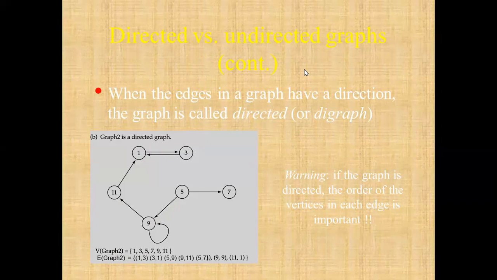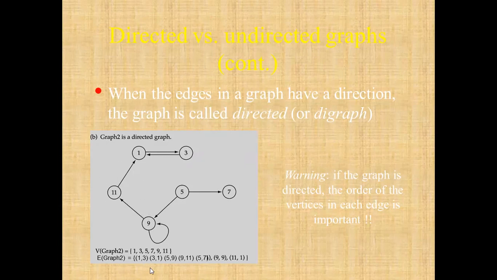If the graph is directed, the order of vertices in each edge is important. There can also be an edge from a vertex to itself, like an edge from 9 to 9. That is a self edge, and that is also possible in a directed graph.